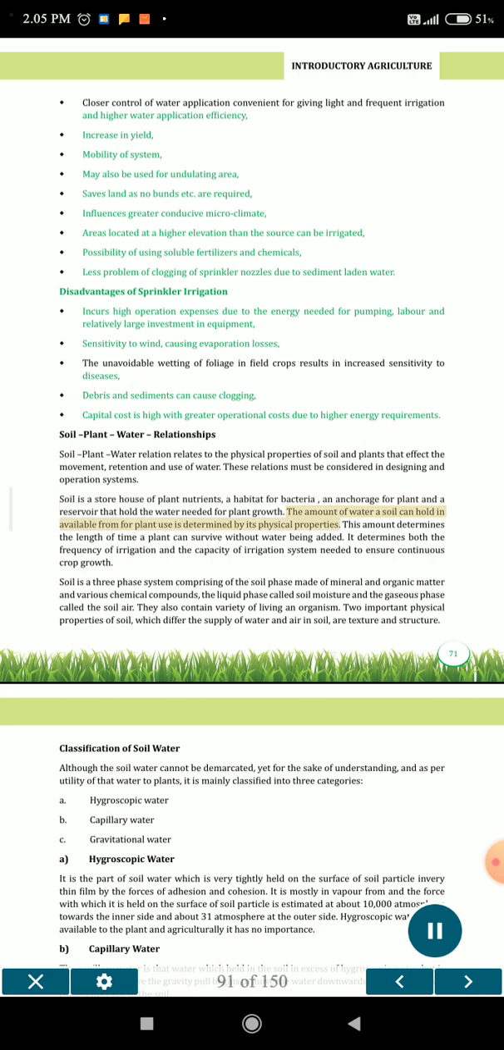The amount of water a soil can hold available for plant use is determined by its physical properties. This amount determines the length of time a plant can survive without water being added. It determines both the frequency of irrigation and the capacity of irrigation system needed to ensure continuous crop growth. Soil is a three-phase system comprising the solid phase made of mineral and organic matter and various chemical compounds, the liquid phase called soil moisture and the gaseous phase called soil air. They also contain a variety of living organisms. Two important physical properties of soil, which affect the supply of water and air in soil, are texture and structure.